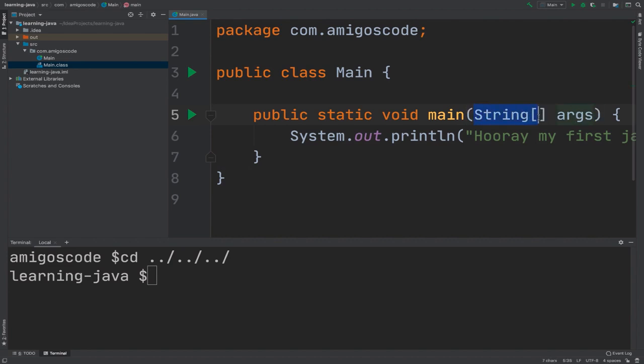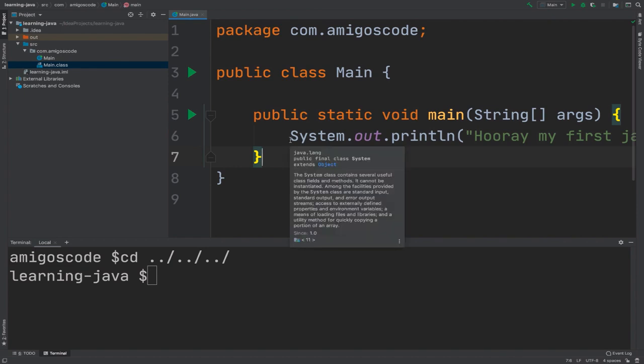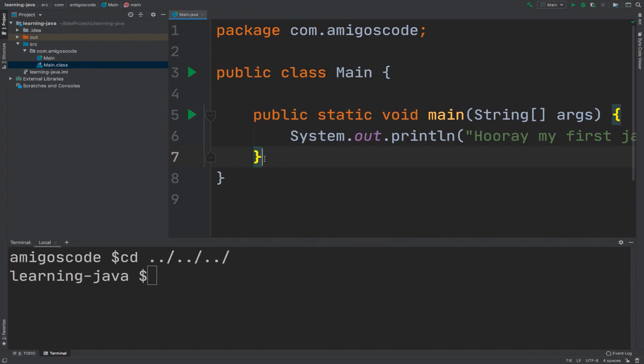This is an array. You will learn about arrays later. This is the main entry point to execute your program. Many other languages have the exact same concept.